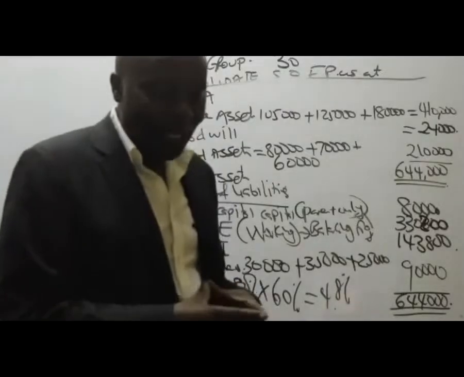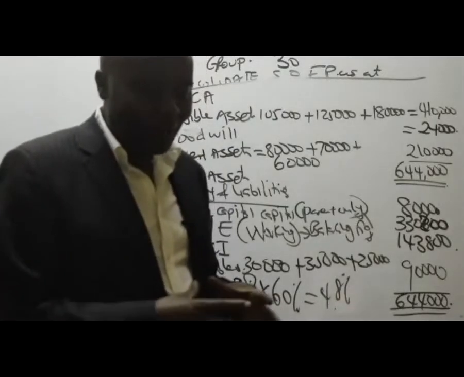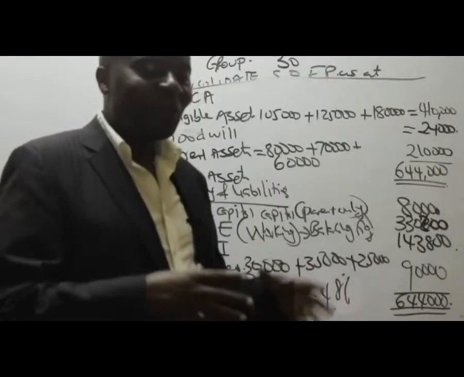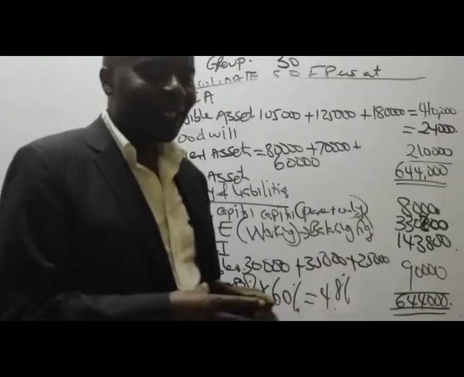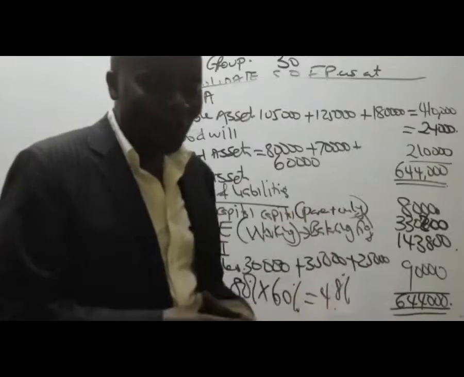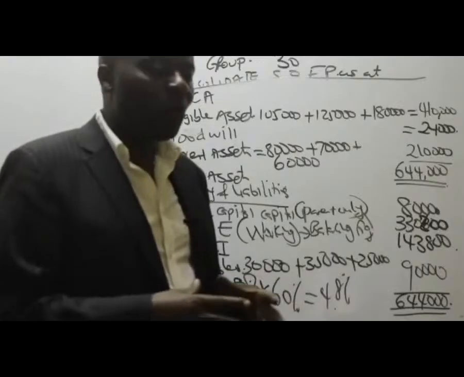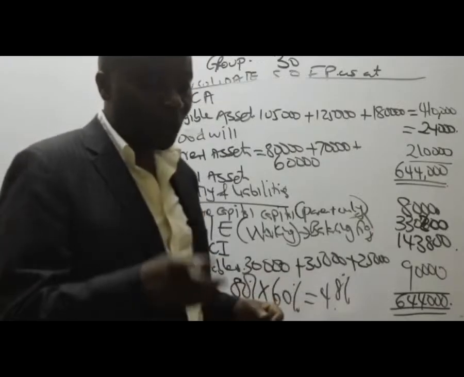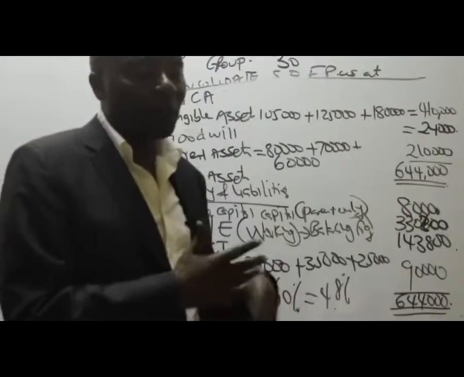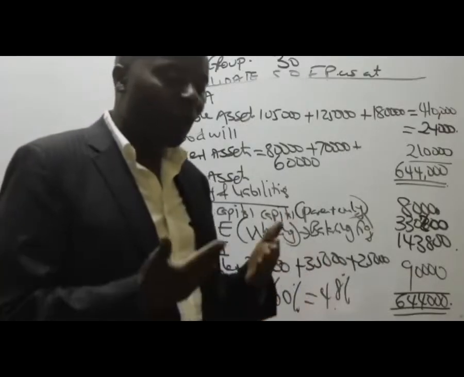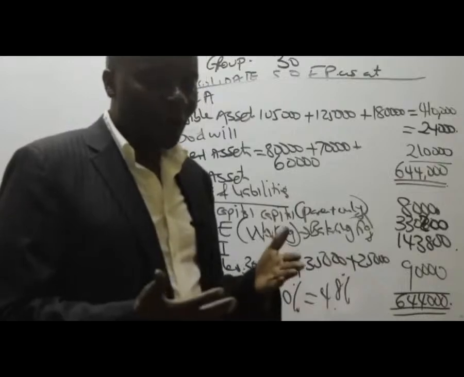Where did the 26,000 come from? And a share of PAP. That tells me that you guys have not been reading. You have not been watching the other videos that you are supposed to watch. Plus this video, I'm also going to send it to you. You'll be able to appreciate that concept of PAP. Please don't miss out any concept of group consolidation.